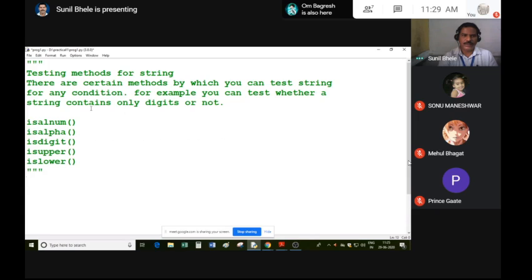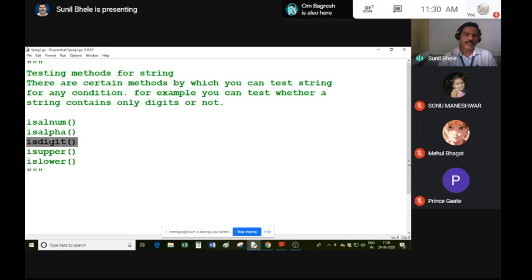So you can test for some condition about the string. For example, isalnum, alphanumeric. So you can check whether a string contains alphabets and numbers both or not. This method can be used in checking passwords because passwords are alphanumeric in nature. The isalpha method returns true if all the characters in the string are alphabets.